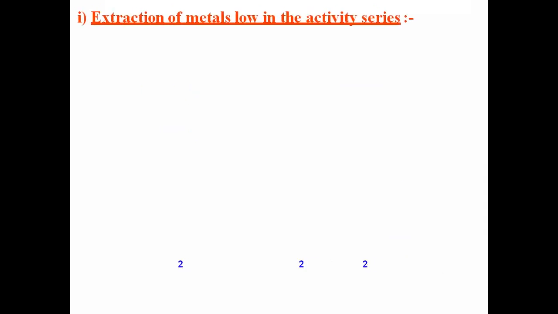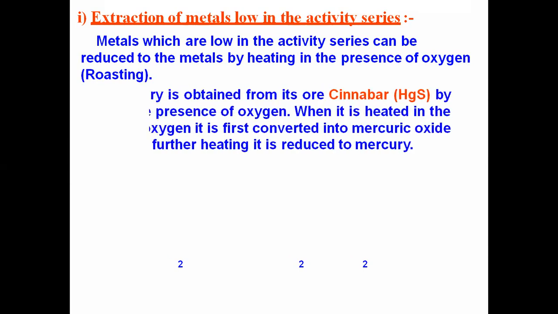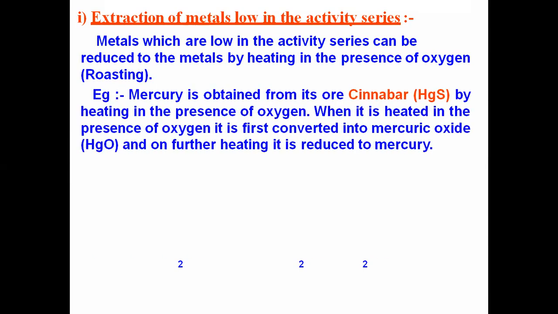So first we do the extraction of metals low in the reactivity series. Low reactivity metals will be present in a sulfide form. Metals of low reactivity can be reduced to the metal by heating in the presence of oxygen, that is, we need to carry out the roasting process. For example, we have taken a low reactivity metal, mercury.